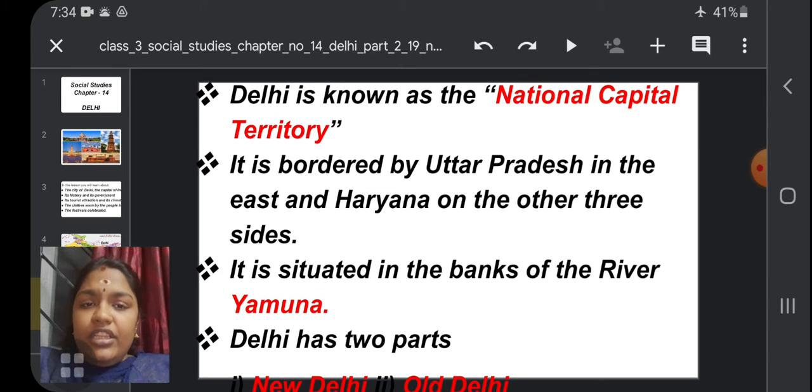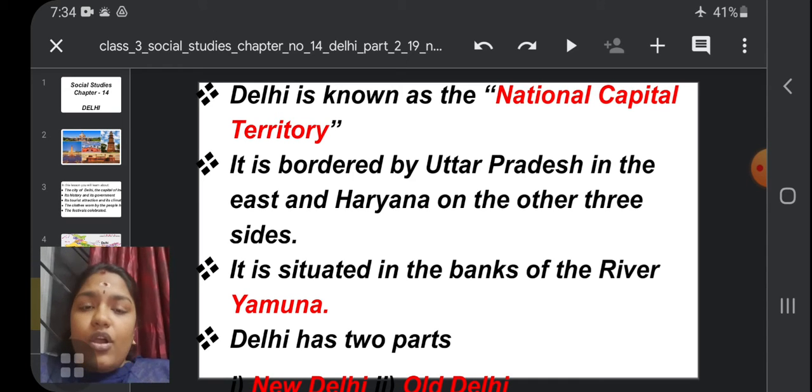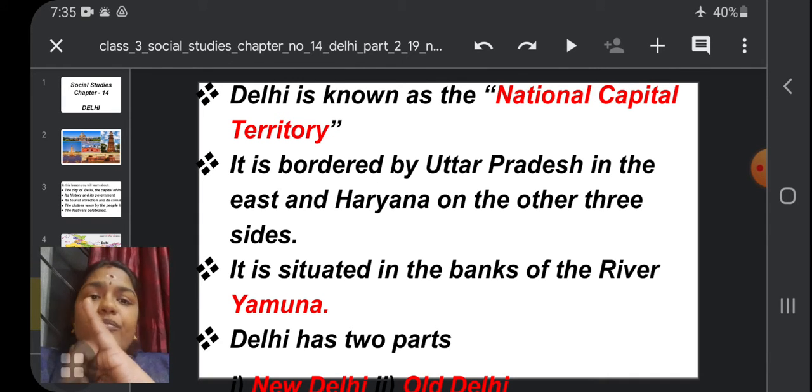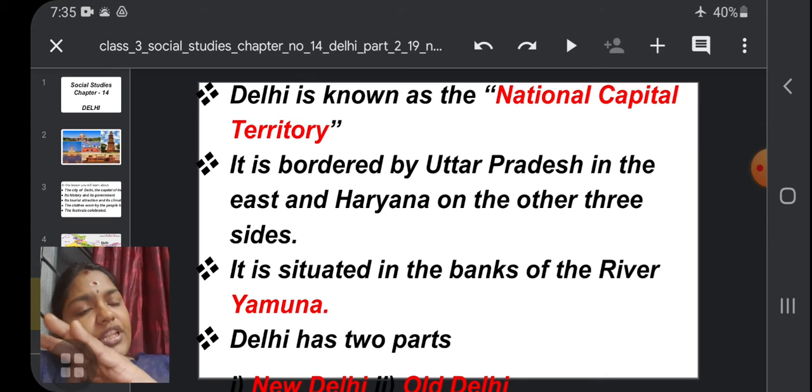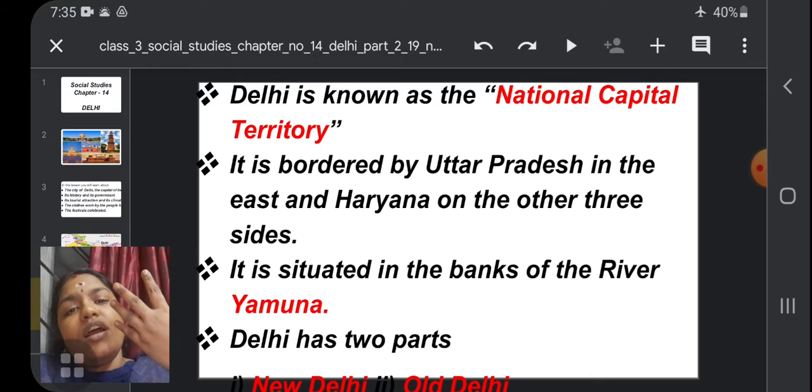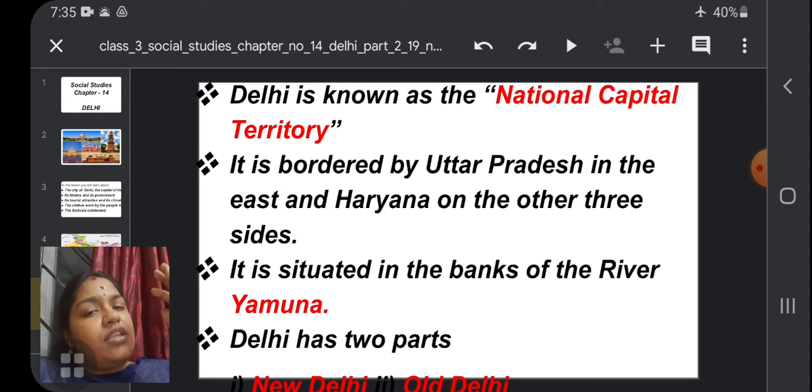And one more thing, children, Delhi has two parts. One is New Delhi and the other is Old Delhi. So the first point is that Delhi is known as the National Capital Territory. Second, it is bordered by Uttar Pradesh in the east and Haryana on three sides. The third one, it is situated on the banks of the river Yamuna. The fourth point is it has two parts, New Delhi and Old Delhi.